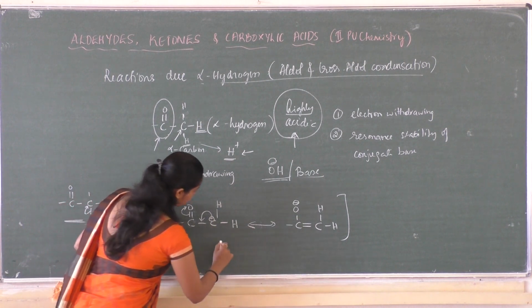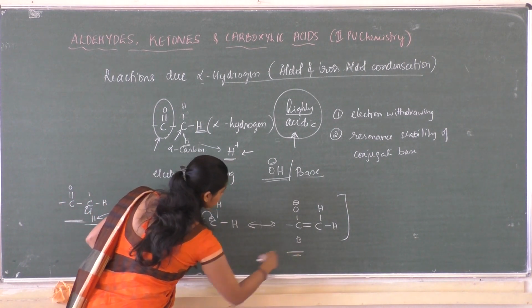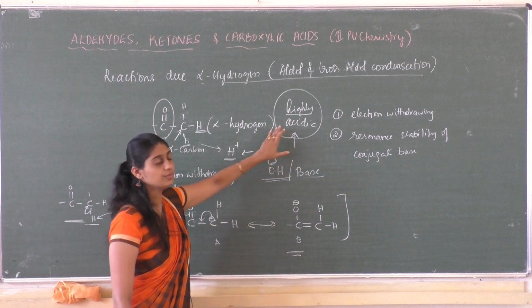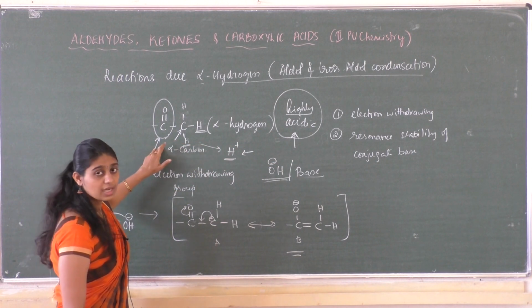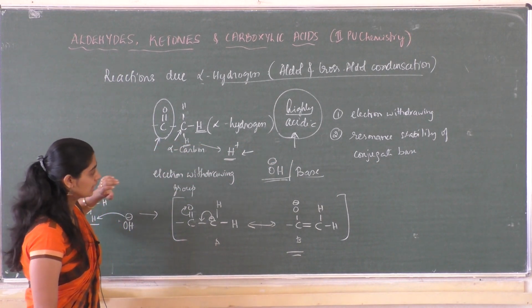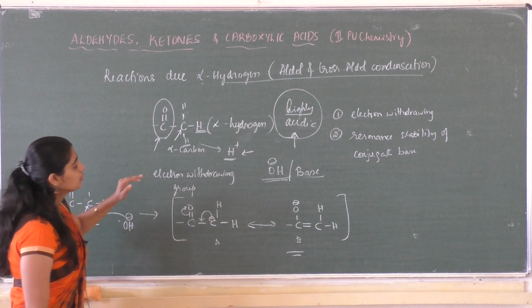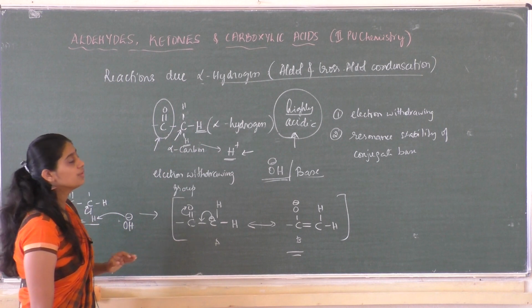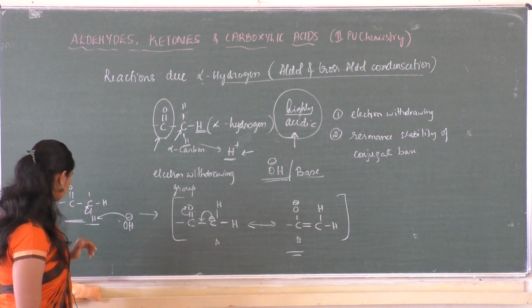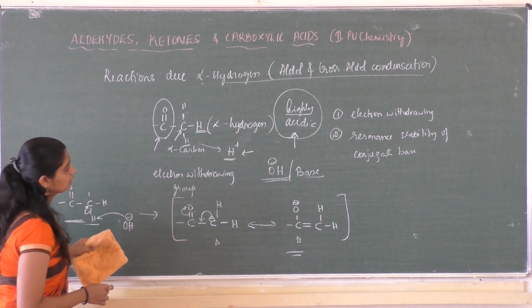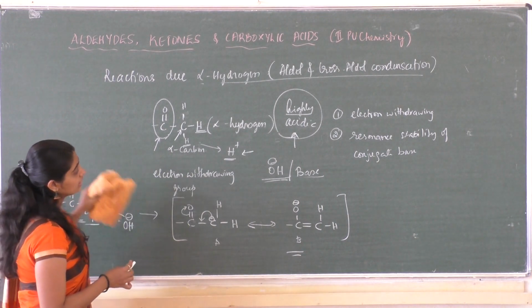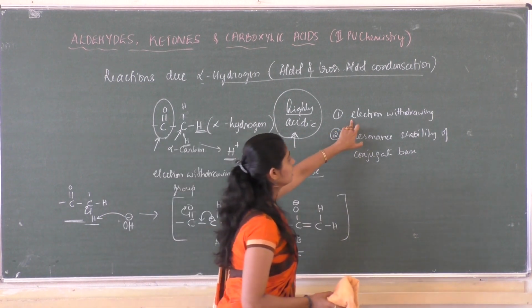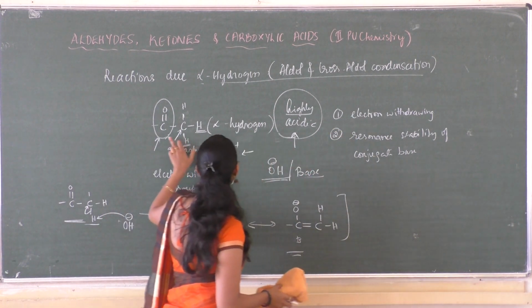So that is the reason for the highly acidic nature of the alpha hydrogen atom. Clear? Because of this nature, aldehydes and ketones exhibit a number of chemical reactions, so let us see one by one. Hope this is clear. The highly acidic nature of alpha hydrogen atom is due to two reasons. One is the electron withdrawing group, the carbonyl group.